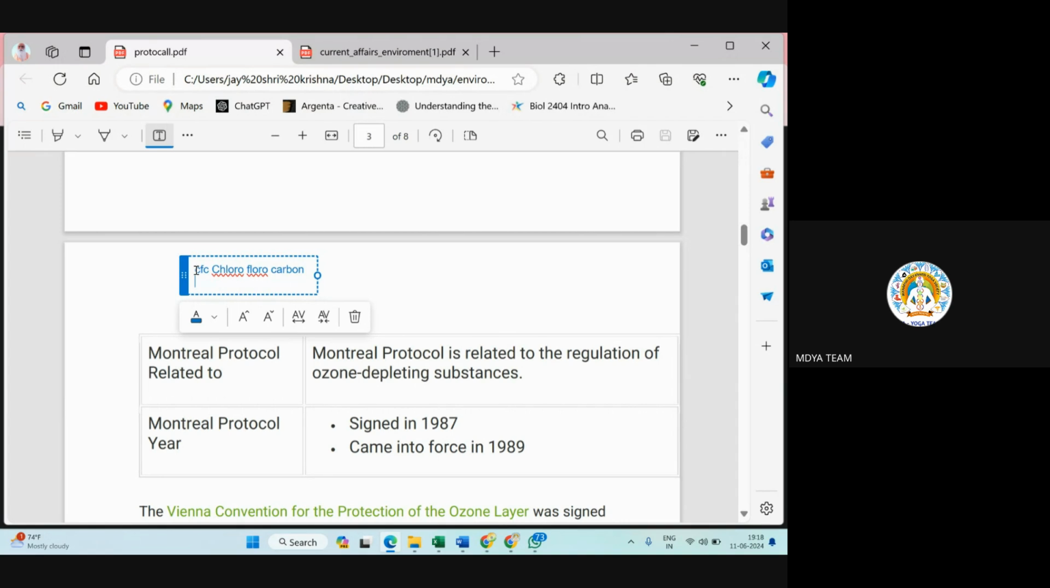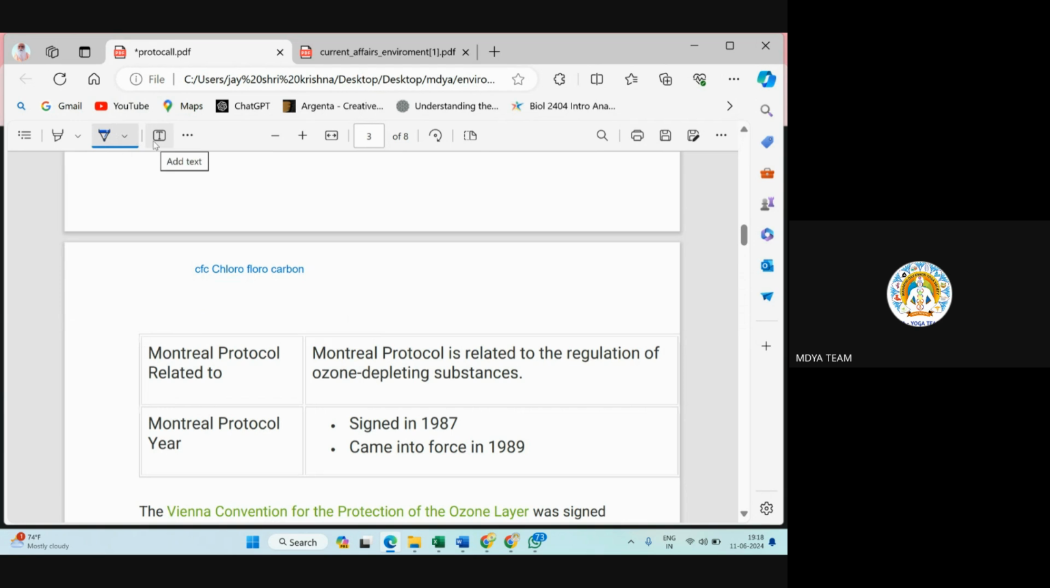So in option, if they are asking about which things are ozone depleting substances, there these things will be chlorofluorocarbon, hydrochlorofluorocarbon, HCFC, then hydrochlorofluorocarbon. So just you need to remember this CFC, chlorofluorocarbon. These all are ozone depleting substances.